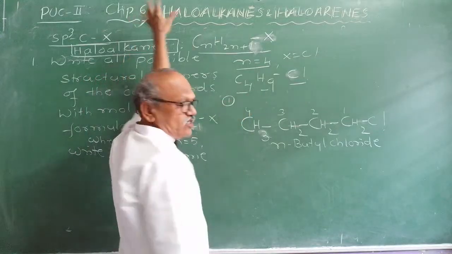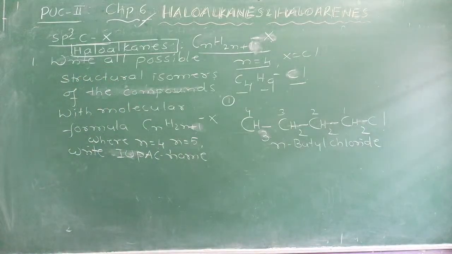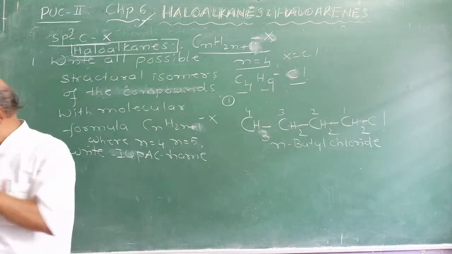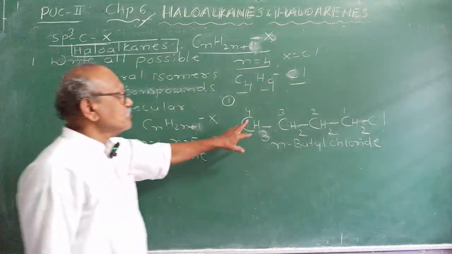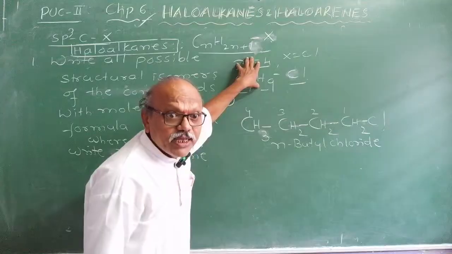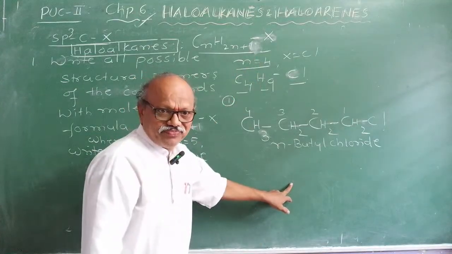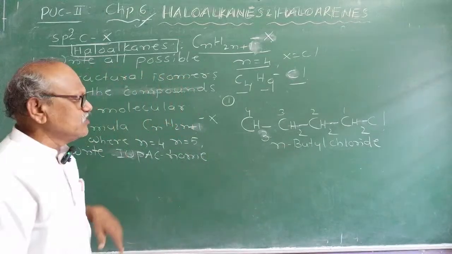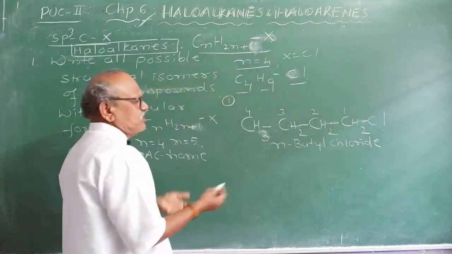And we are writing the structural isomers. What are structural isomers? The isomers which have the same molecular formula but different arrangement of the carbon atoms, different structural formulae, are called structural isomers. We have written the first straight chain. We'll check how many isomers are possible.